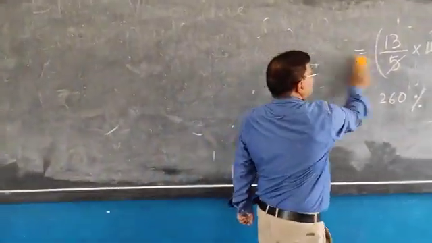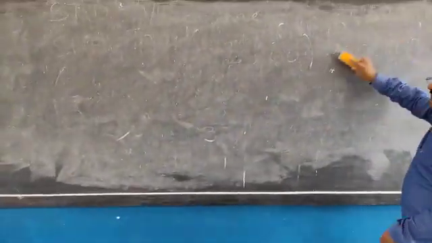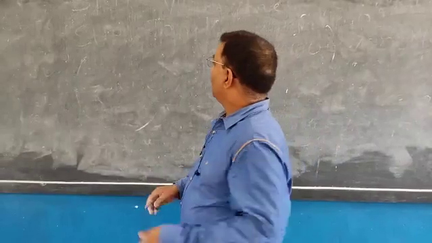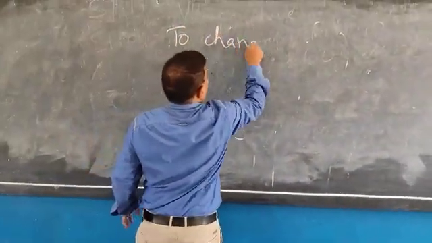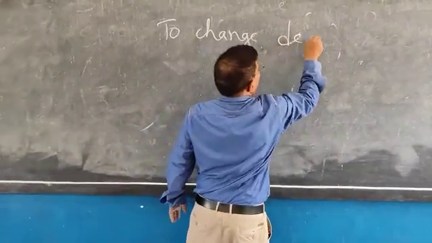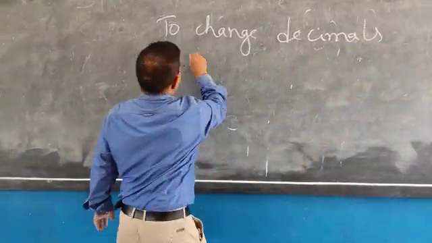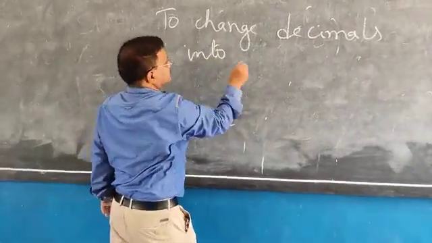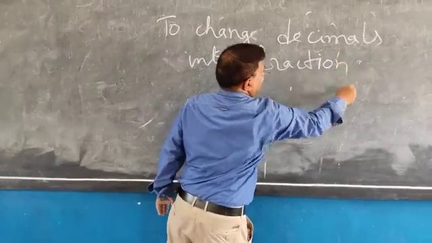Let us discuss how to change decimals into percentage. Decimal, you know, na? Let us see one example.